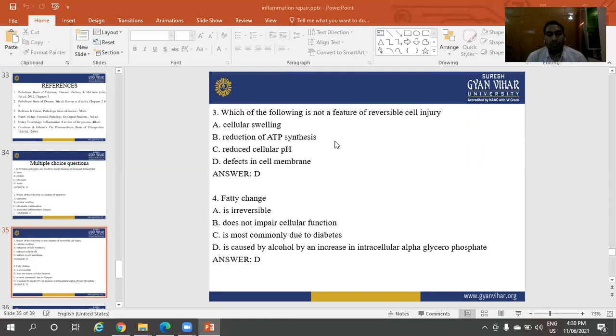The next question is fatty change. Option A is reversible. Option B does not impair cellular functions. Option C is most commonly due to diabetes. Option D is caused by alcohol through an increase in intracellular alpha-glycerophosphate. The right answer is D.